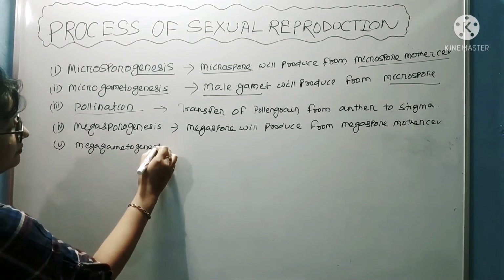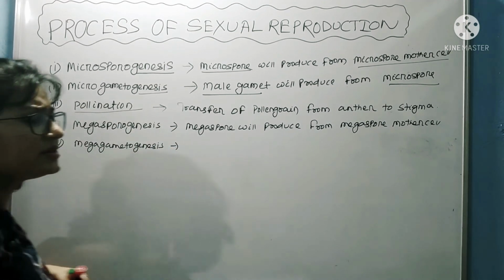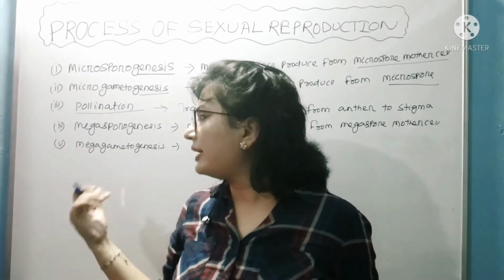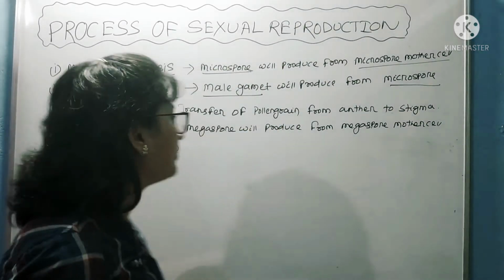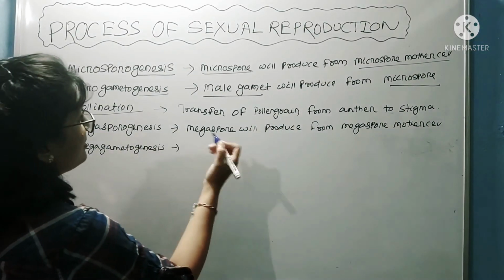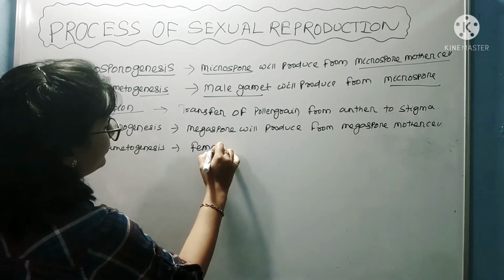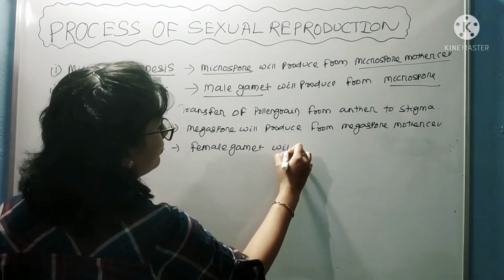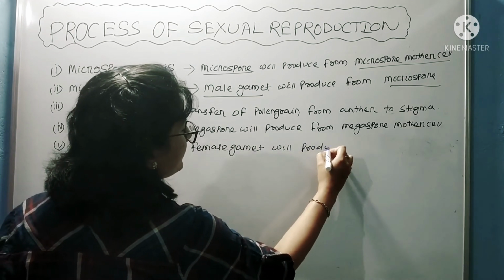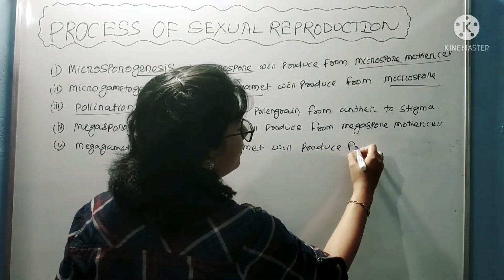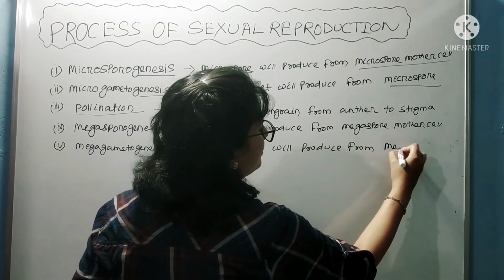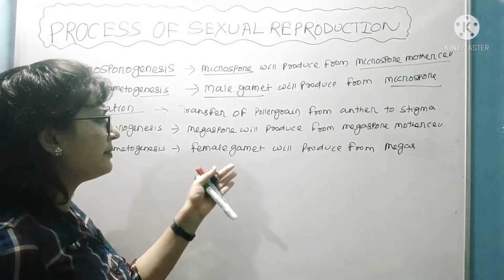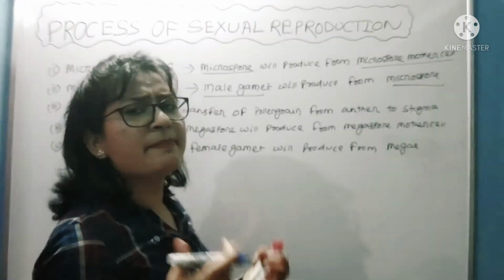After megasporogenesis, megagametogenesis. Megagamete means what? Female gamete. Mega means large, and here mega means female. So megagametogenesis means female gamete will produce from megaspore. Why is the female known as megaspore?